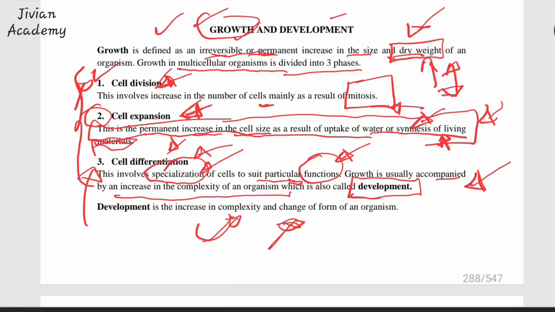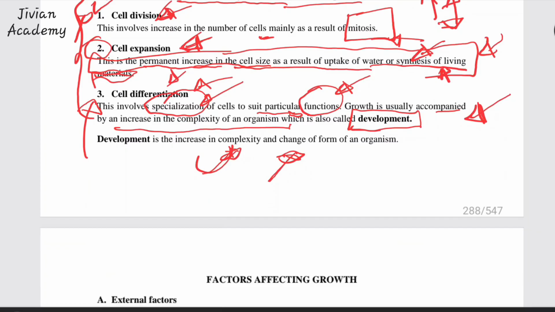Then complexity, when it comes to development, this is the third phase where you find that different cells are going to be doing different functions. That is what we call complexity. I hope you understand when I talk about that.